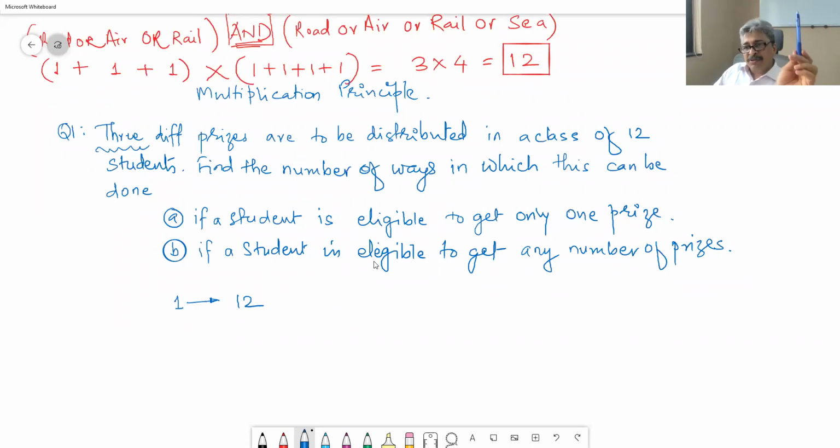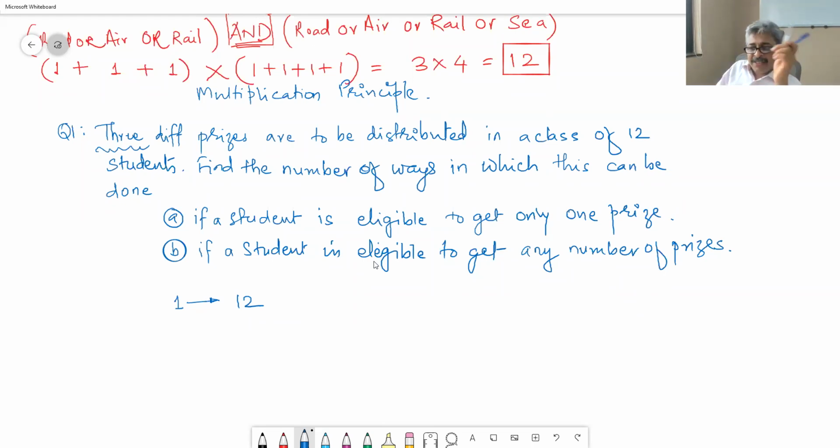Okay, I give it to one student and I take another. I want to give the second prize, this cutter, to the class of 12 students. Now, a student is eligible to get only one prize. In the first problem, the student to whom I have already given a prize is out of the context. He cannot receive my second prize.